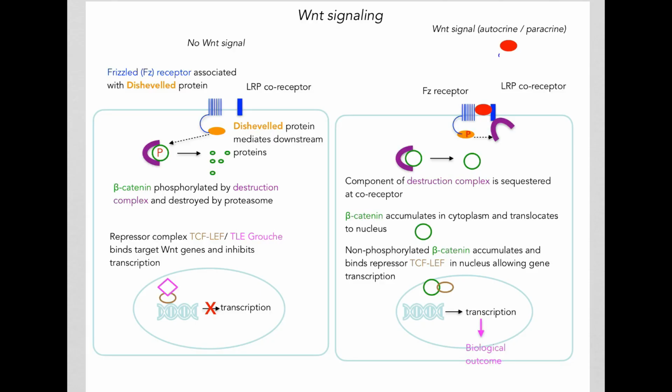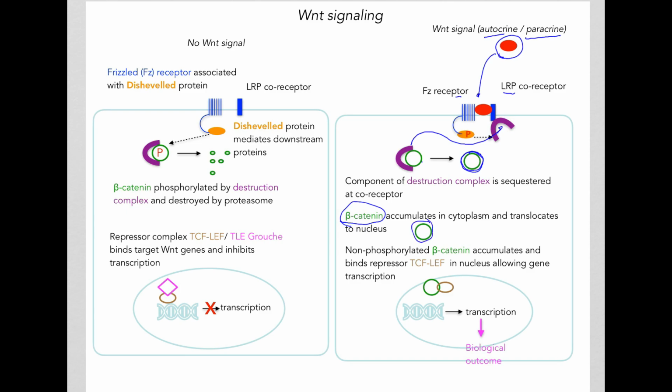However, in the presence of the Wnt signal, which can come from the same cell, autocrine, or from a neighboring cell, paracrine, this signal will bind to the Frizzled receptor together with the LRP co-receptor, and that will cause the destruction complex to be sequestered away from the catenin. Now beta-catenin is not broken down, so its concentration increases.